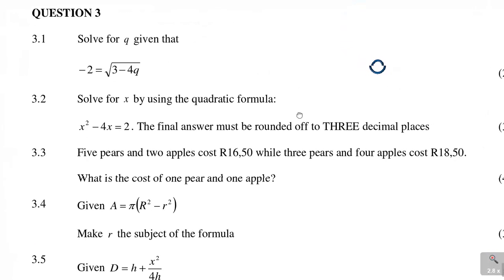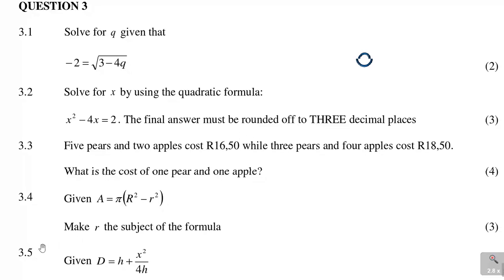Now the first one is question 3.1, and question 3.1, you can see here it is 2 marks. Says solve for q given that, minus 2 is equal to square root of 3 minus 4q. So this one, you are making actually q the subject of the formula. So let me just solve it quickly on the same workspace. I've got negative 2 is, now when you see this sign, let me just expand this.